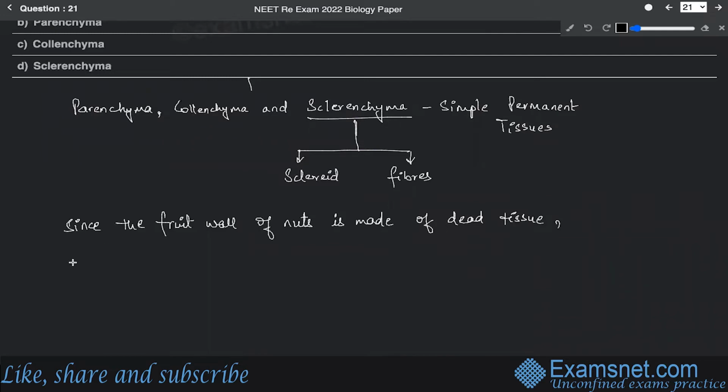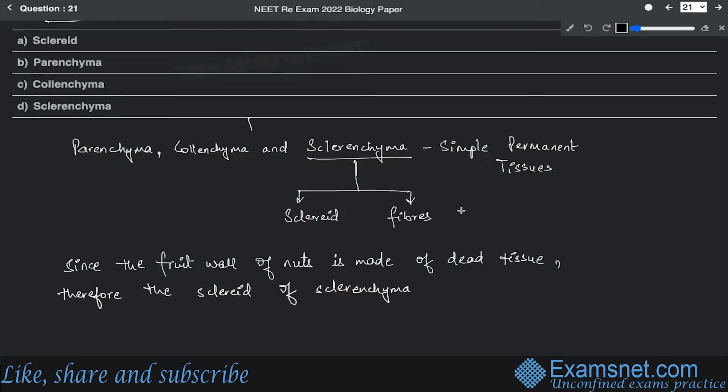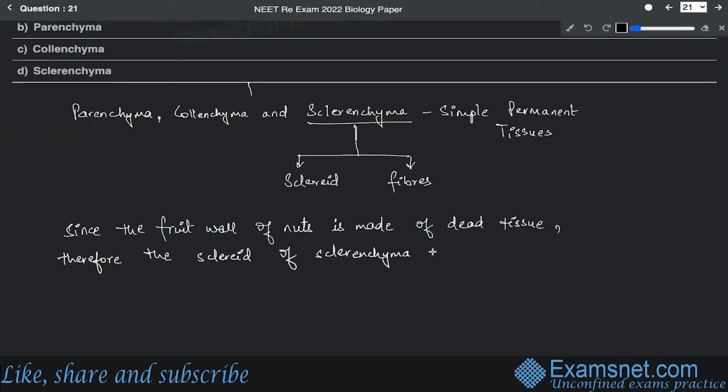Since this is made of dead tissues, therefore the sclerid of sclerenchyma is found in the fruit wall of nuts. And not only is it found in the fruit wall of nuts, but it is also